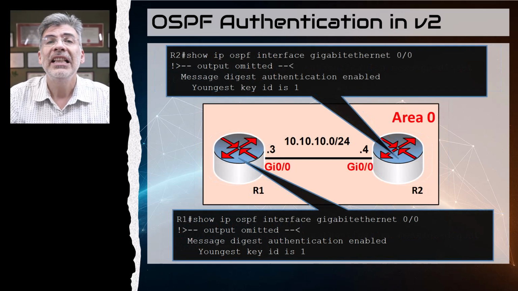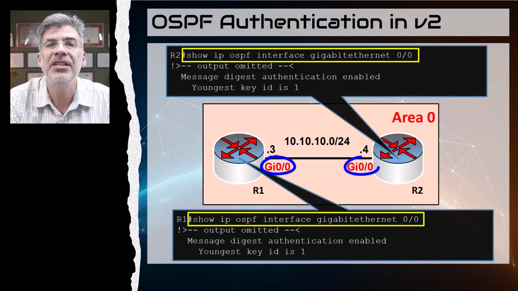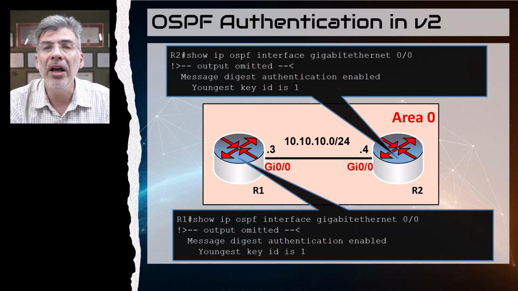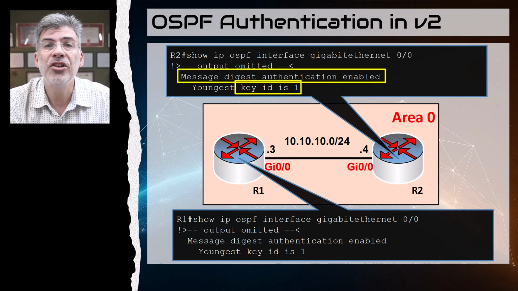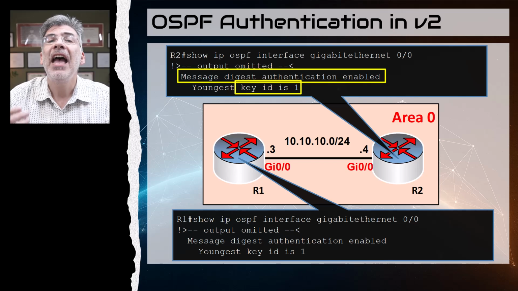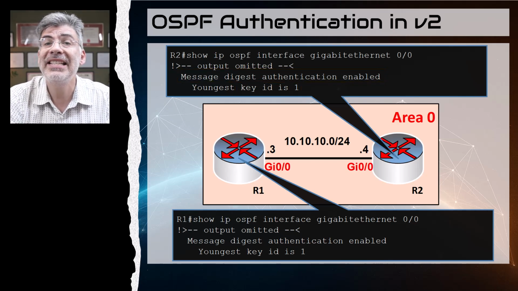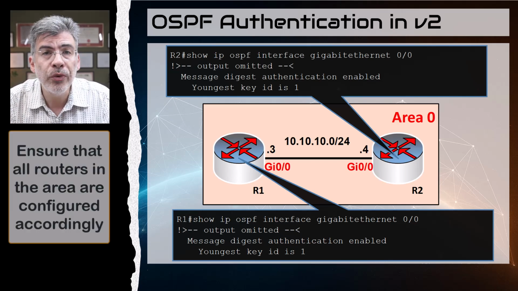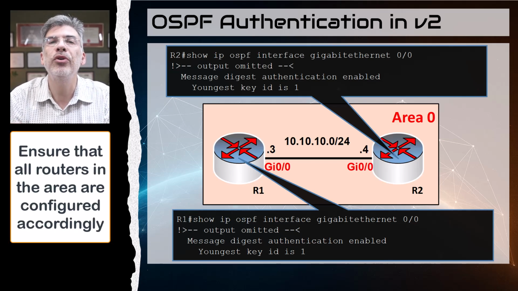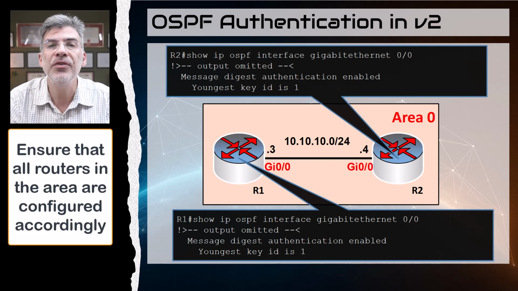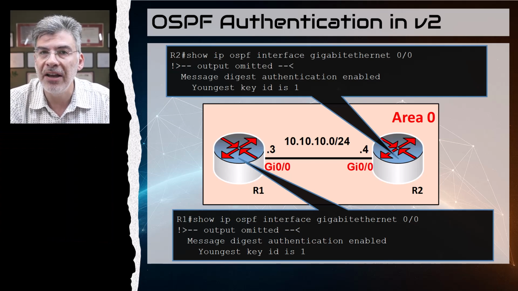Now, to verify this, let's take a look at the output of the show IP OSPF interface command for each of these interfaces. You can see in R1 that the term message digest and the key number appear. Message digest simply means that an MD5 hash-based authentication has successfully been implemented. It's that simple. Just make sure that all of the routers in the area are configured with the authentication in their router configs, and all relevant interfaces are configured to send and authenticate OSPF adjacencies using MD5.